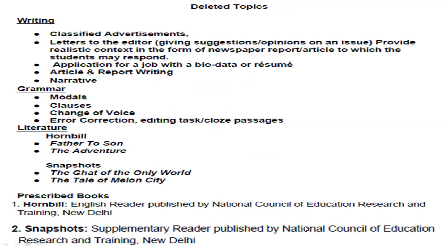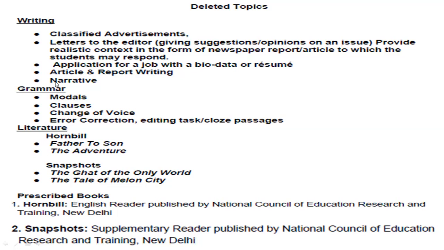So let's see now. First, focus on the things which are deleted from your syllabus. Let's come first to the writing section. In the writing section, classified advertisements are deleted from the syllabus. Next, letters to the editor are deleted from the syllabus, as well as application for a job, meaning job application and resume, job application and biodata or CV, are deleted from the syllabus. Article and report writing are also deleted from the syllabus. And any incident narrated is also deleted from the syllabus, right?